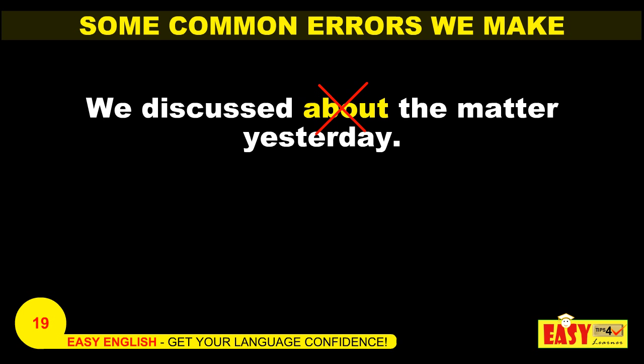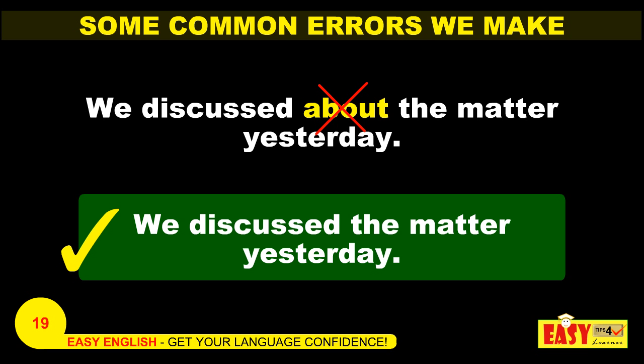There is no need for a preposition over here. So, the right expression will be, we discussed the matter yesterday. When you say discuss, it includes about also. So, there is not necessary a use of about over here. The right answer will be, we discussed the matter yesterday.